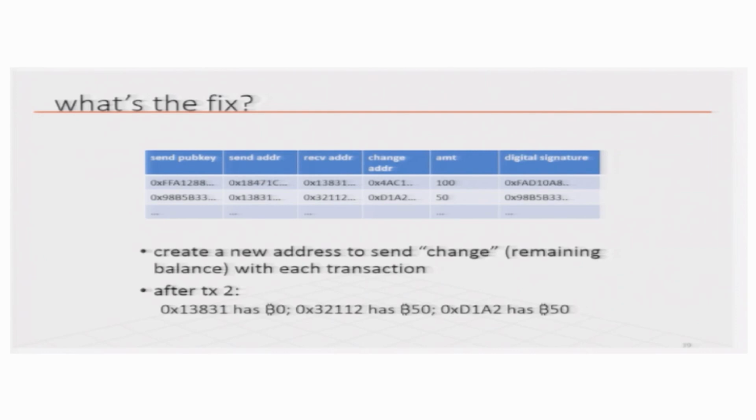Therefore, replaying the transaction will not help, because when somebody tries to replay this transaction, the sending address no longer has any money. This is very common, and it is done in Bitcoin. Every time you make a transaction, you broadcast it. If it is the full amount, that is you have only 100 and you are giving out 100, then you do not have to do anything. But if you are giving part of what you have, like in this case 50 out of 100, then the rest 50 has to go to a new address, it cannot remain in the old address because a replay attack can happen. So, this is something important to understand.